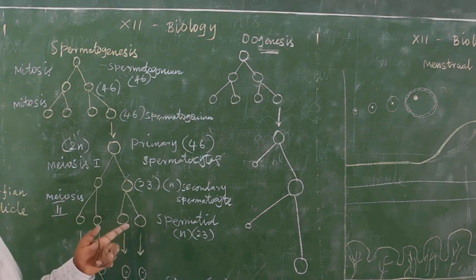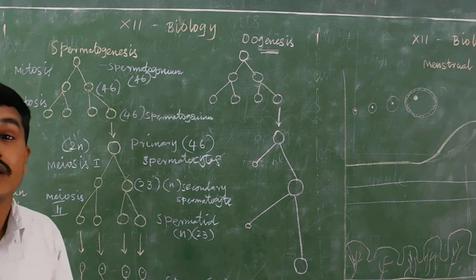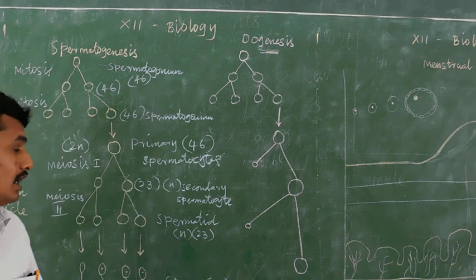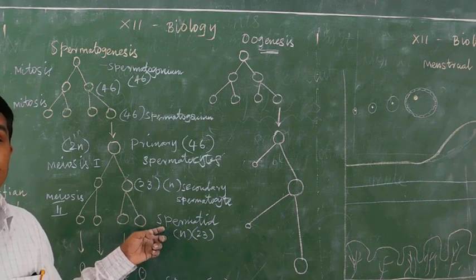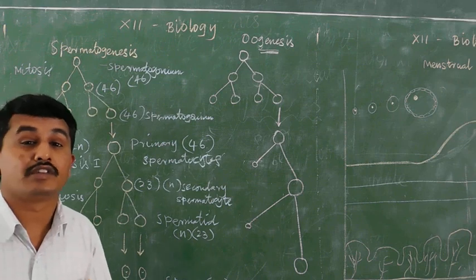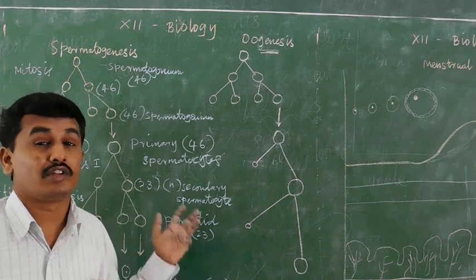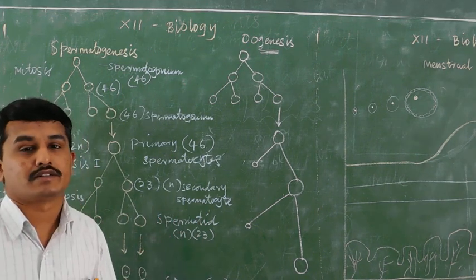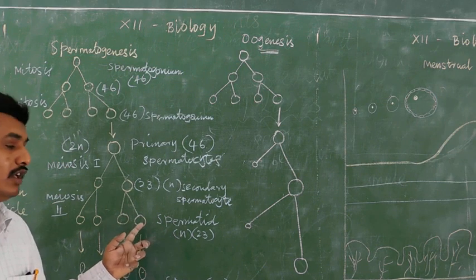The spermatid, during development, gets nutrition from the Sertoli cells. We already studied this in the male reproductive system. The Sertoli cells, present inside the seminiferous tubules, provide nutrition to the developing spermatids.